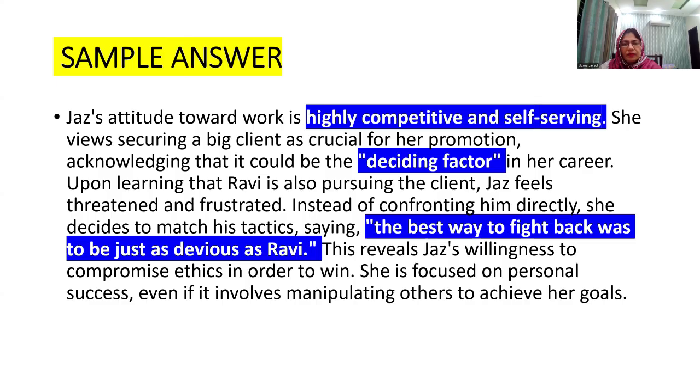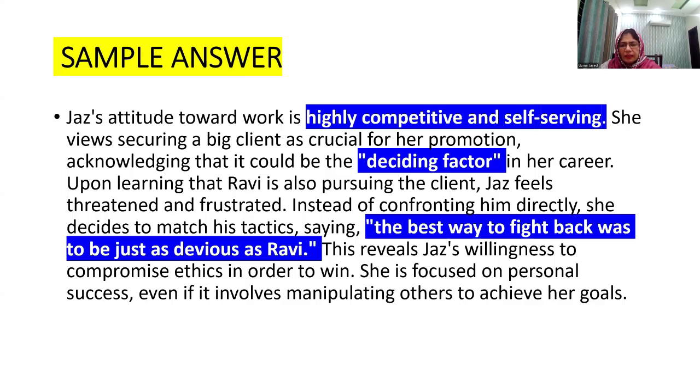Upon learning that Ravi is also pursuing the client, Jaz feels threatened and frustrated. Instead of confronting him directly, she decides to match his tactics, saying the best way to fight back was to be just as devious as Ravi. This reveals Jaz's willingness to compromise ethics in order to win. She is focused on personal success even if it involves manipulating others to achieve her goals.